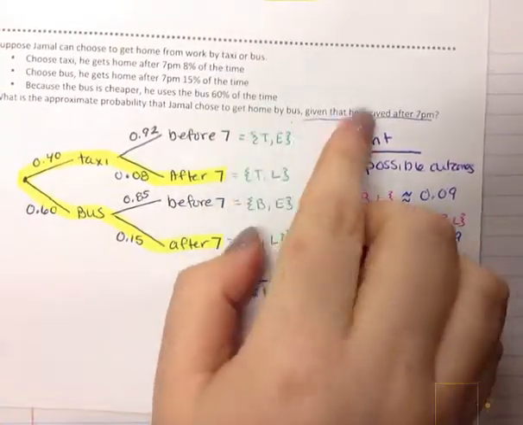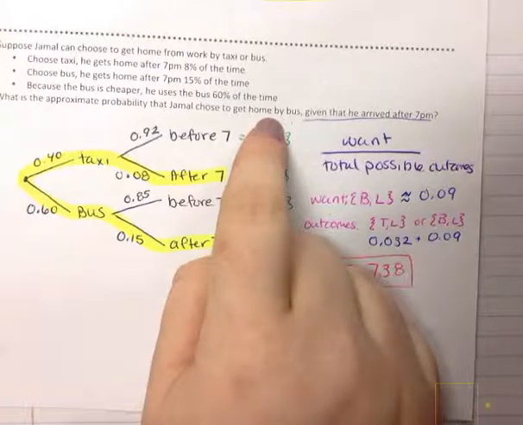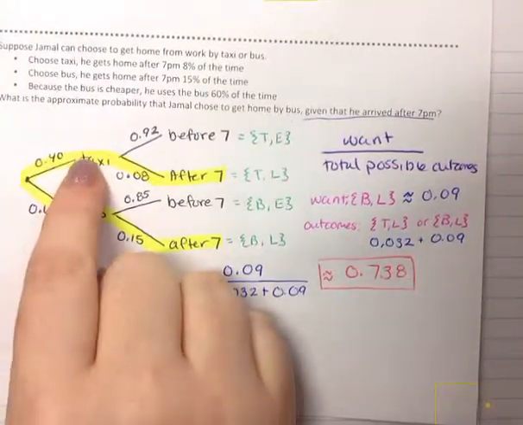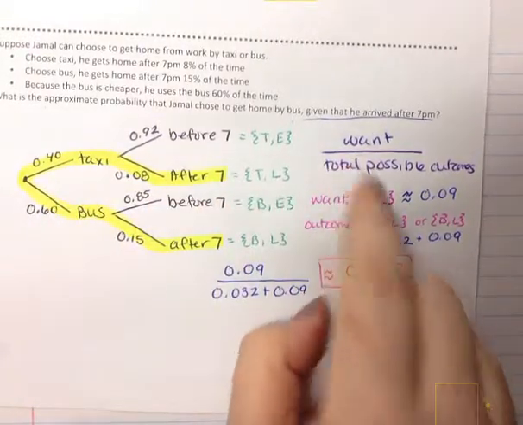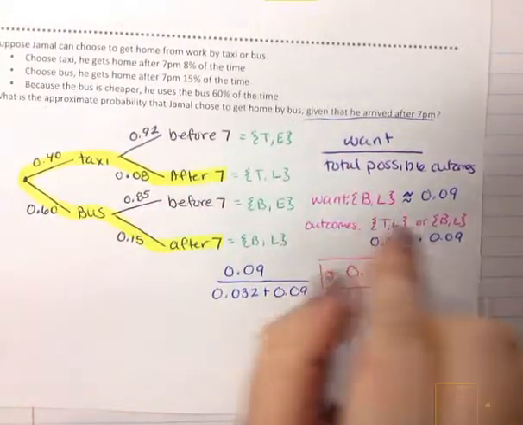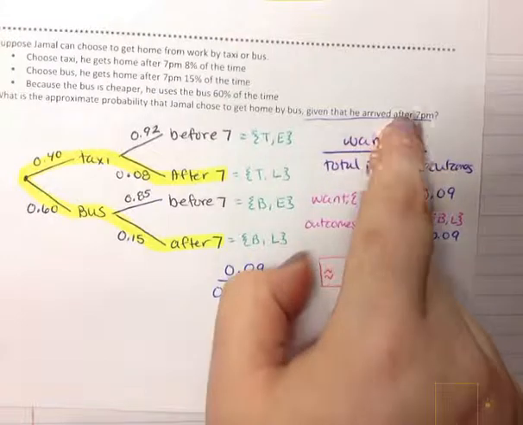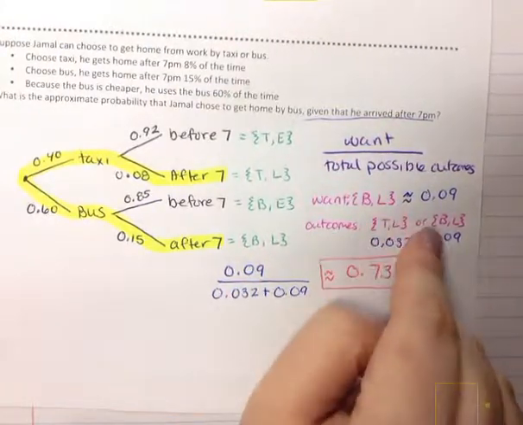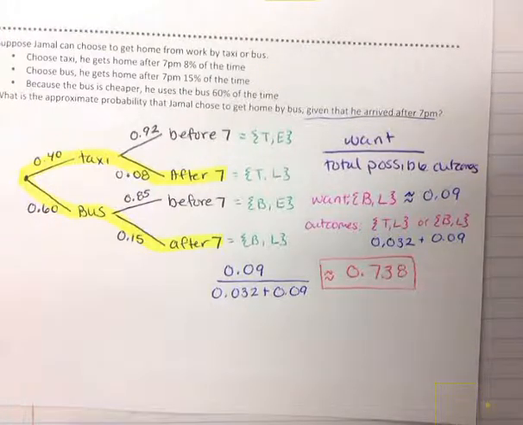We want him to get home after 7, but using the bus. If it had said we wanted him to use the taxi, then it would have been different. So the denominator would still be the same because we wanted him to get home late. So then the total possible outcomes are still those two possibilities. Him using the taxi or him using the bus and still getting home after 7.